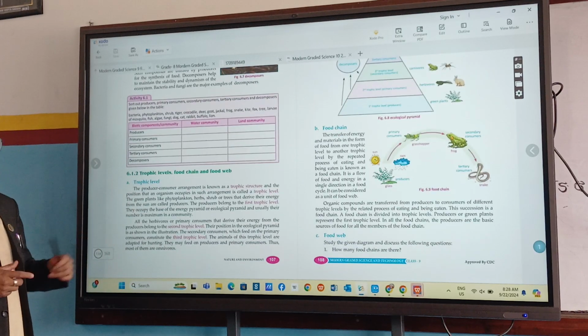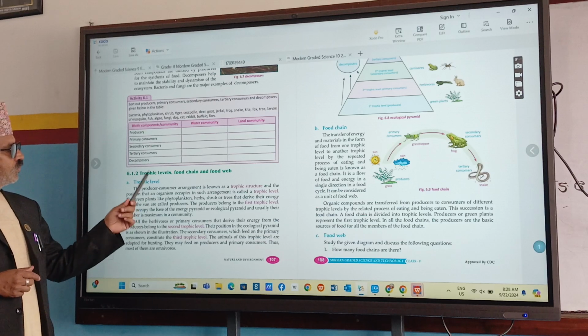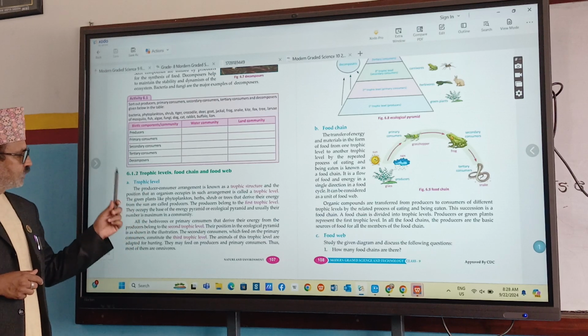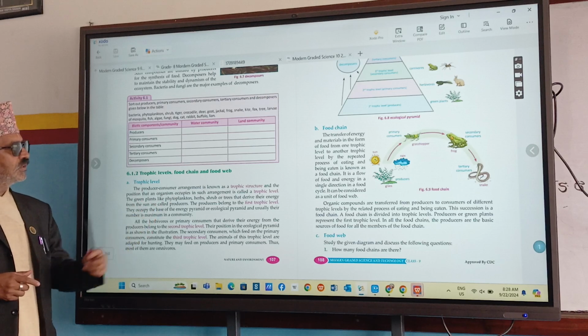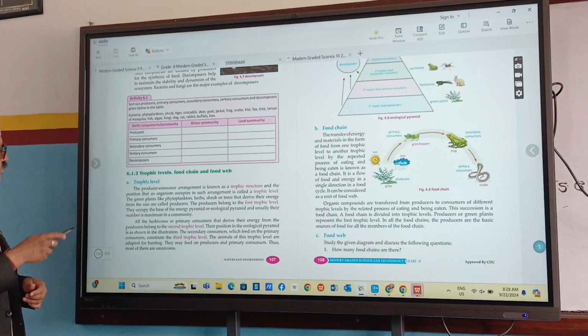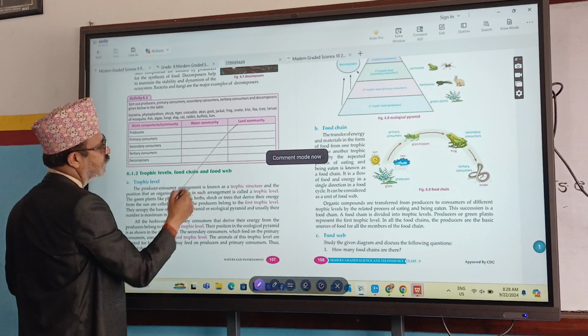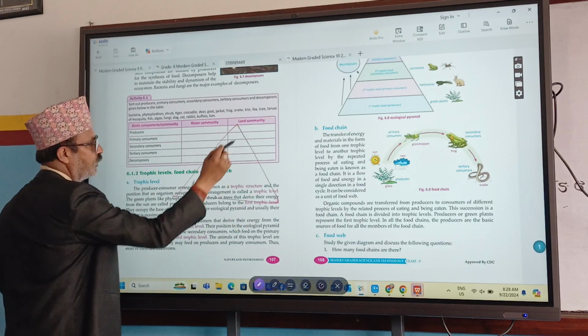Here is the next heading: trophic level, food chain and food web. The producer-consumer arrangement is known as trophic structure. When we arrange producers and consumers, we call it a trophic structure. We can make it like this: one pyramid is drawn.